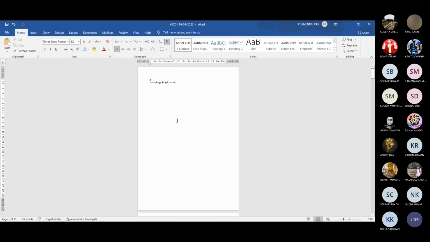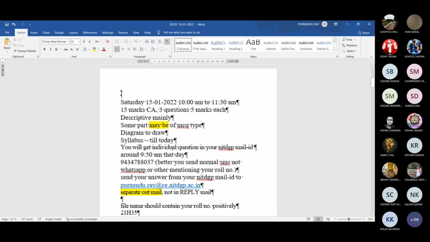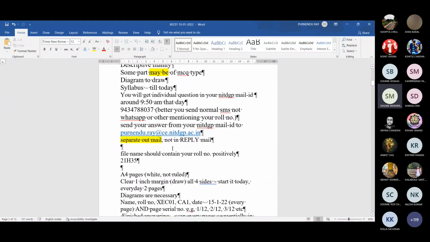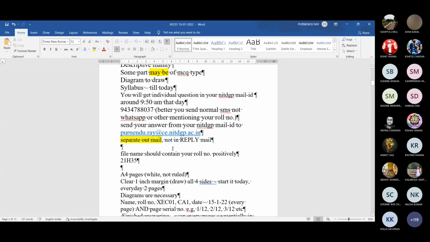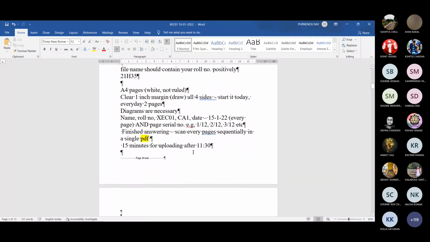If you have any doubt regarding anything like the formalities of the exam, do you have anything? No, sir. Okay, so 10 to 11:30. If you can finish your answer well before 11:30, that's fine. And you will get uploading time till 11:45. It's not that you have finished your answer by 10:30 and wait till 11:30 to submit it. Whenever you finish, you upload it, because that also takes a little time.